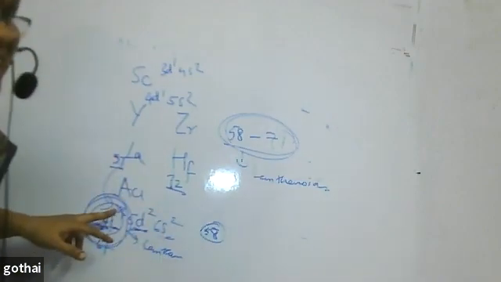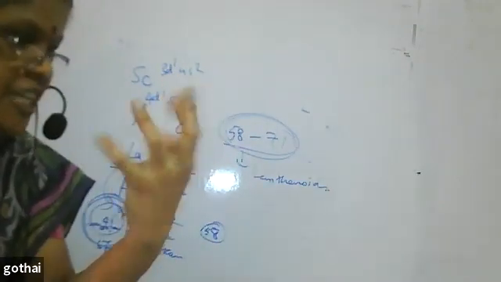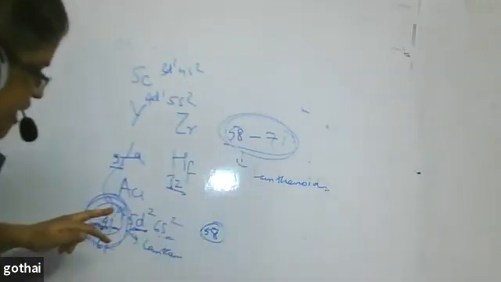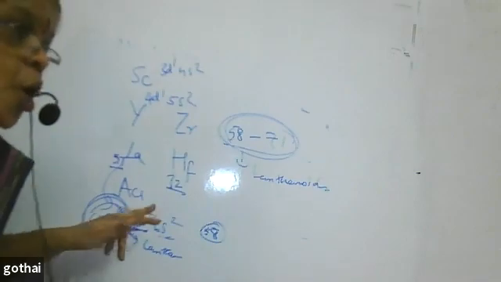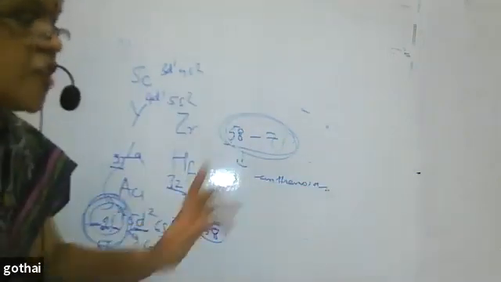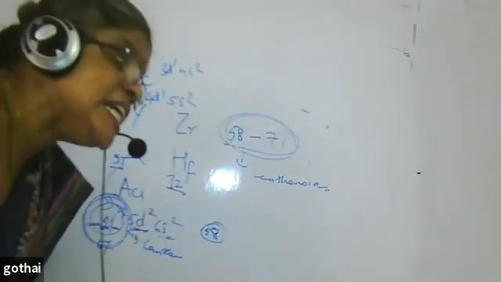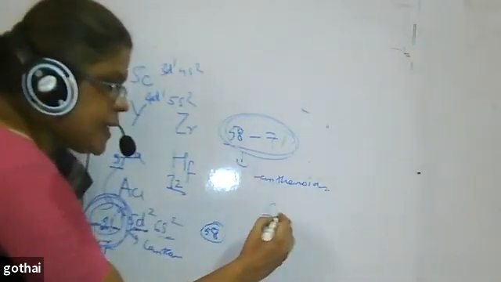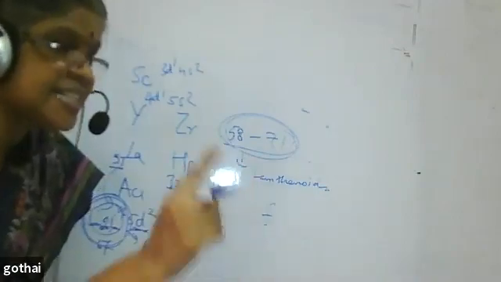The f orbital has poor shielding, it doesn't shield.